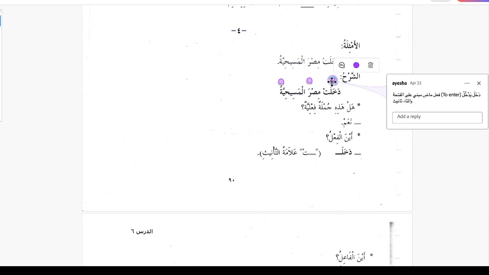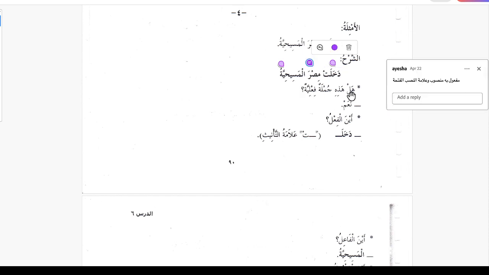Take another example. Dakhalat Misra al Masihiyatu, the Christianity entered Egypt. So dakhalat is the fail madi. Dakhala yadkhulu, dakhalat is fail madin mabni ala al fatha, and ta is the ta' tanis for feminine.